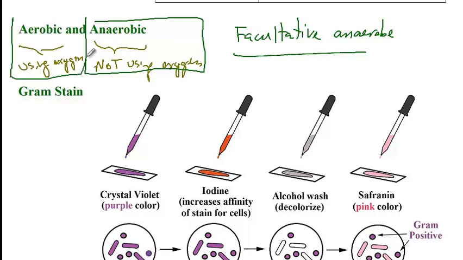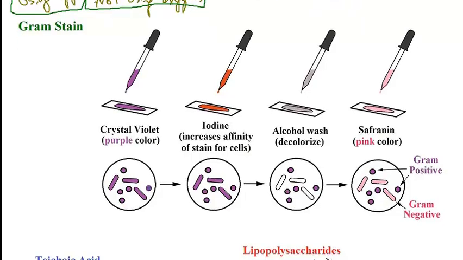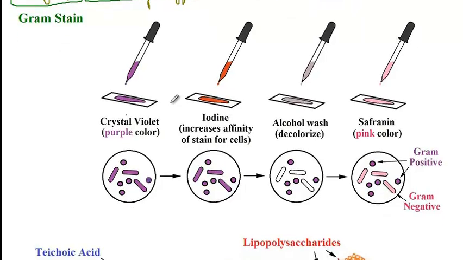And strict aerobes, they require oxygen for their growth. Now the next mechanism of classification is gram stain. Basically this stain was discovered in the 19th century, and it uses different compounds in order to stain the bacteria. The ones that are colored blue or purple are called gram positive bacteria, and the ones that are stained pink or red are called gram negative bacteria.